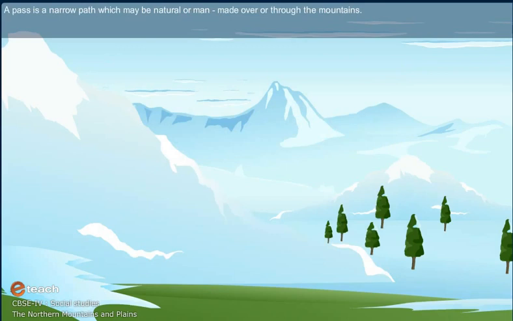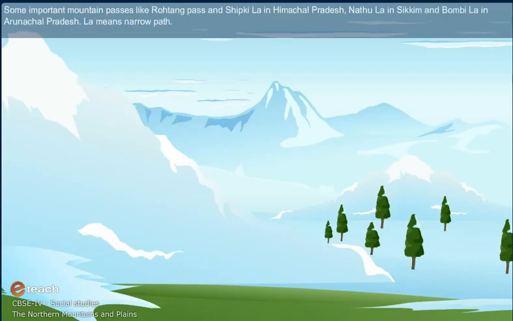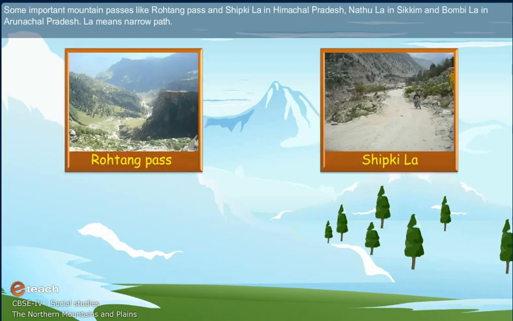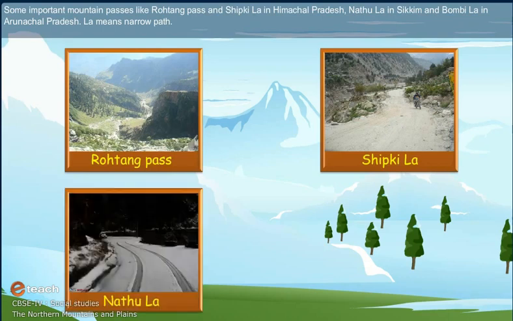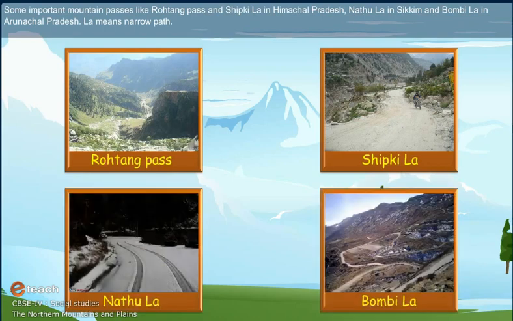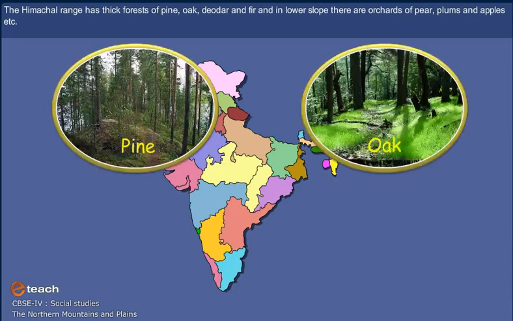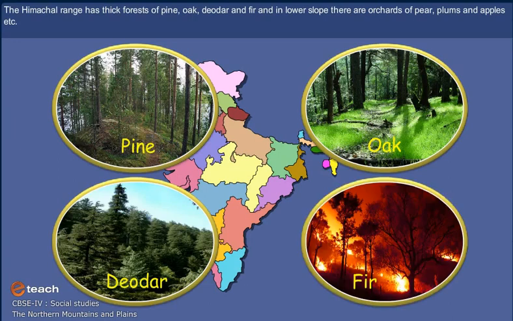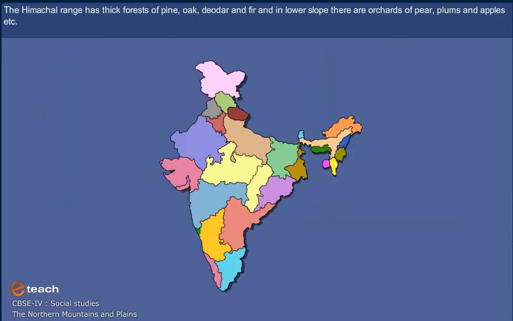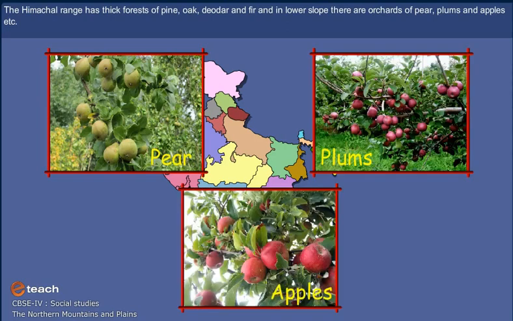A pass is a narrow path, which may be natural or man-made, over or through the mountains. Some important mountain passes are Rohtang Pass and Shipki La in Himachal Pradesh, Nathula in Sikkim and Bomdila in Arunachal Pradesh. La means narrow path. The Himachal range has thick forests of pine, oak, deodar or fir, and on the lower slopes there are orchards of pear, plums and apples etc.